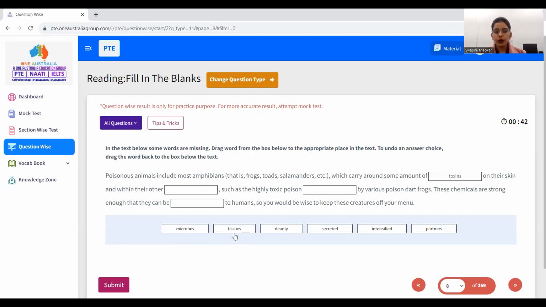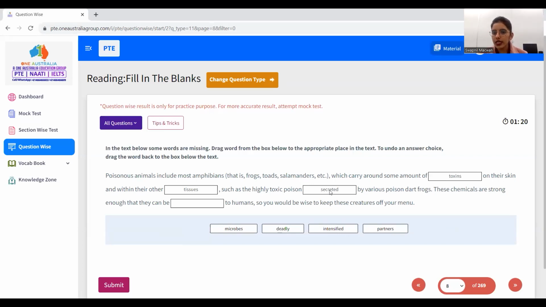So now the body-parts-related word is microbes, tissues, deadly, secreted. The body-part-related word is tissue, because tissues are present within their body, such as the highly toxic poison ___ by various poison dart frogs. Now they are carrying toxins on their skin and in their body, in their tissues. Now they are releasing this toxic poison. So the similar word is secreted, similar to released.